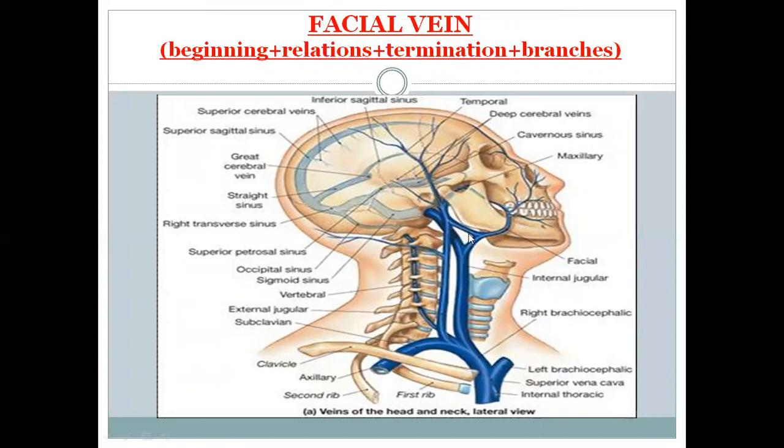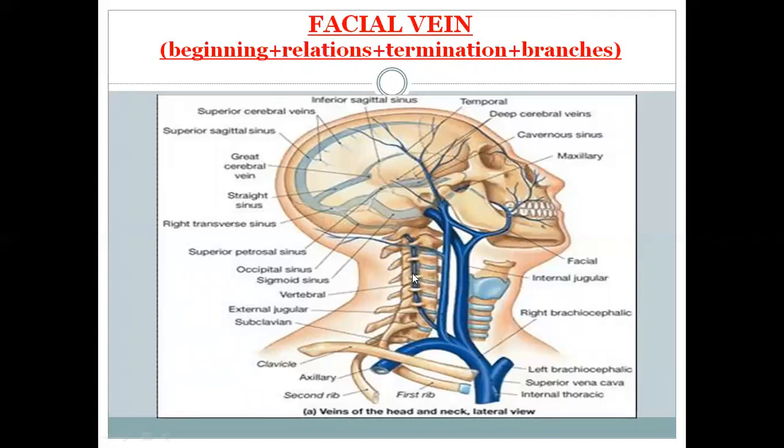This is the anterior division of the retromandibular. It joins with the facial vein and forms the common facial that is opening into the internal jugular vein. And this is an external jugular formed by the posterior division of the retromandibular and the posterior auricular vein combined to form the external jugular vein. It is opening into the subclavian vein.